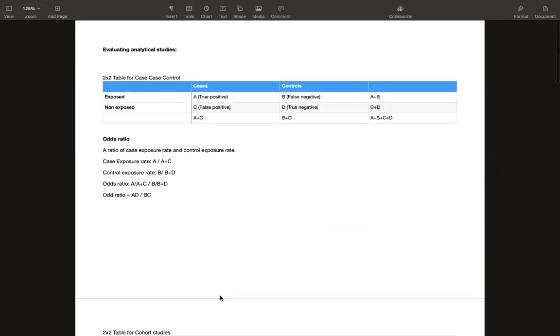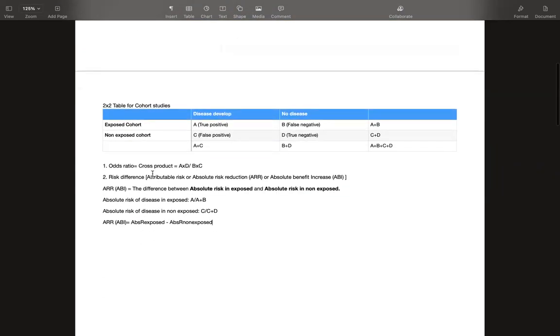Previously we discussed that we can only find the odds ratio for a case control study, but for a cohort study, we can not only find the odds ratio, but we can also find the risk difference, which is also known as attributable risk, absolute risk reduction, or absolute benefit increase. Now we have a third thing which we can find out for cohort studies. And what is it? It is risk ratio, or you can also call it relative risk.